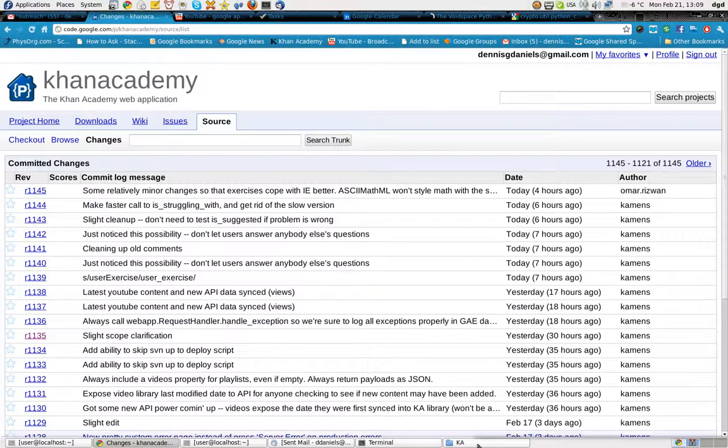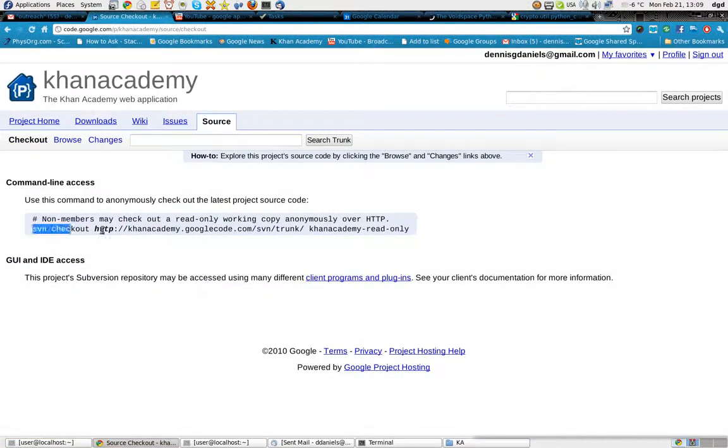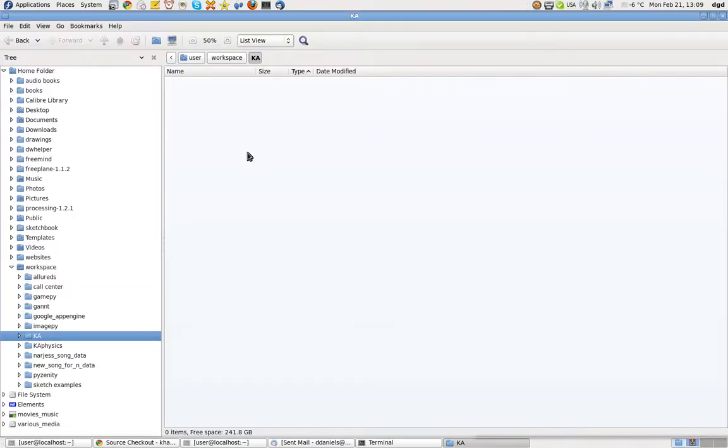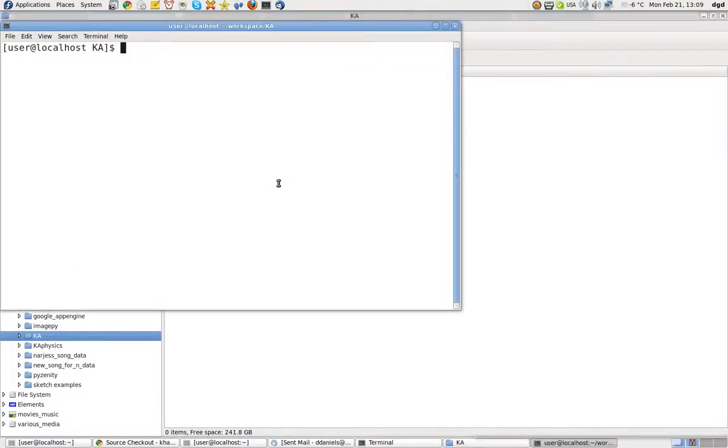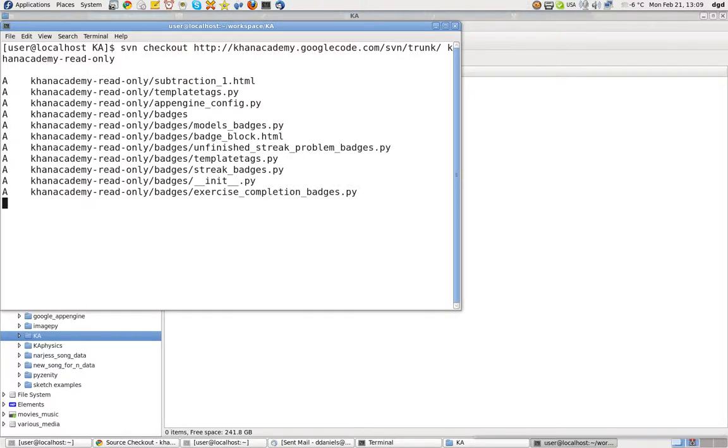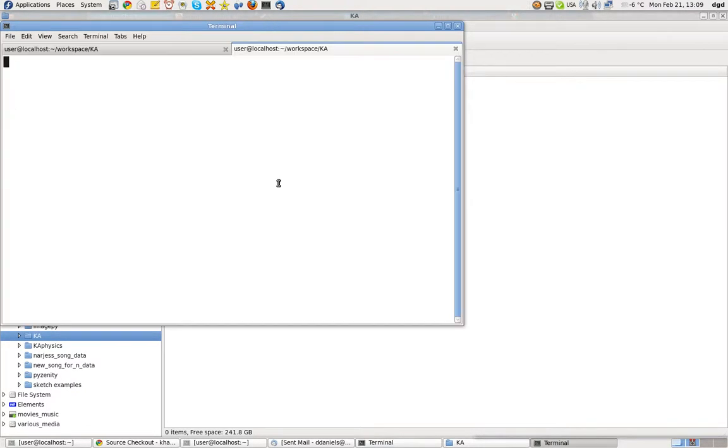Let's go get the checkout. And I love this part. This is SVN at its finest. We Control C that. And let's see if we can open terminal. We do. Right click, open in terminal. And Control Shift V. It's already started. And in a moment, it'll download everything. So let's Control Shift T.